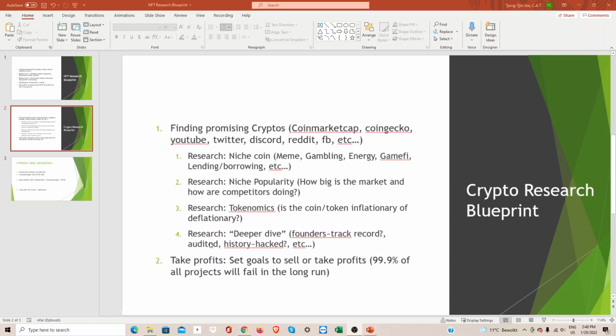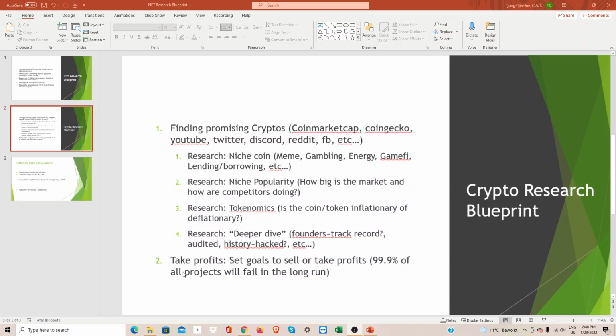Four, finally, when these three are all looking good, we're going to take a deeper dive. We're going to look at who the founders are. Do they have a good track record? Is the coin or website audited? Have they ever been hacked? Etc. This can range from anything.